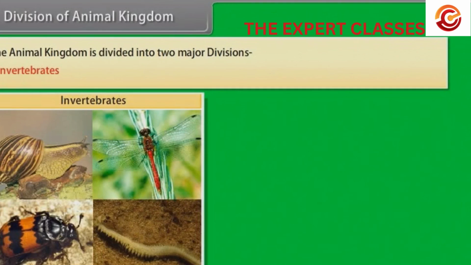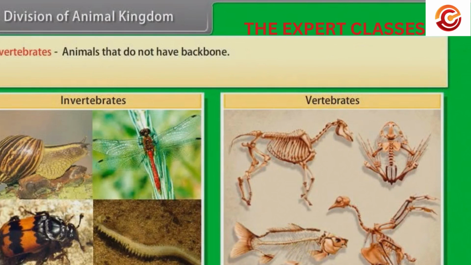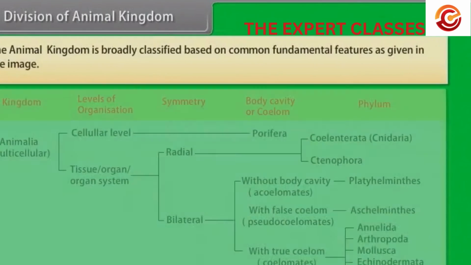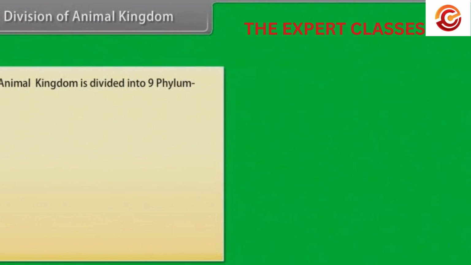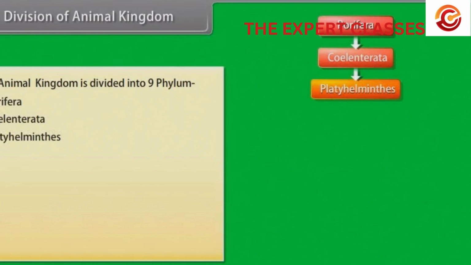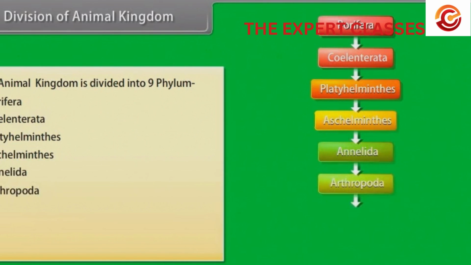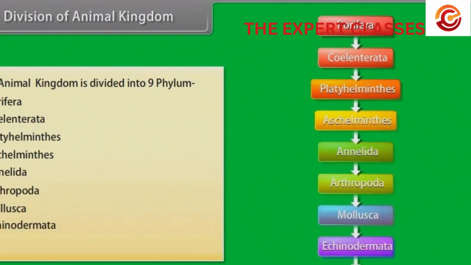Division of animal kingdom. The animal kingdom is divided into two major divisions: invertebrates and vertebrates. Invertebrates are animals that do not have a backbone. Vertebrates are animals which have a backbone. The animal kingdom is broadly classified based on common fundamental features as given in the image. The animal kingdom is divided into nine phyla: Porifera, Coelenterata, Platyhelminthes, Aschelminthes, Annelida, Arthropoda, Mollusca, Echinodermata, Chordata.